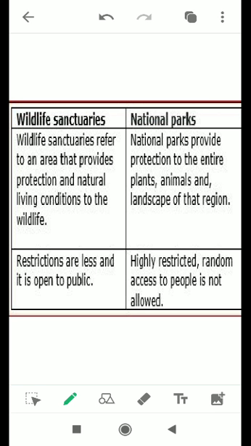Now, the difference between wildlife sanctuaries and national parks. Wildlife sanctuaries refer to an area that provides protection and natural living conditions to the wildlife, whereas a national park provides protection to the entire plants, animals and landscape of that region. Restrictions are less, it is open to the public in wildlife sanctuaries, whereas a national park is highly restricted, random access to people is not allowed.